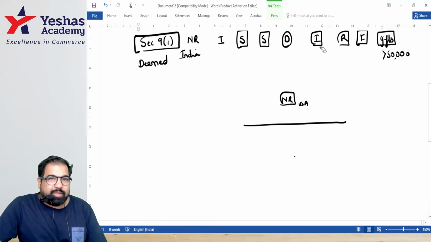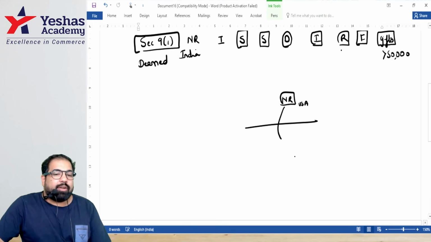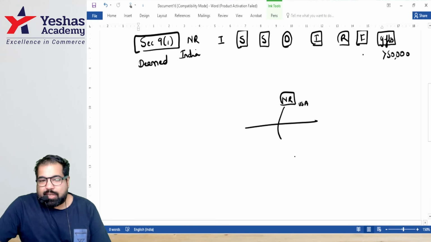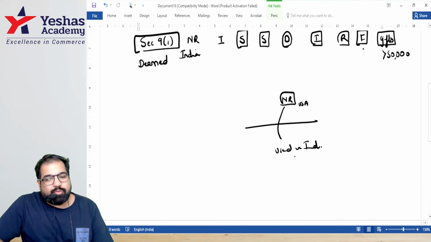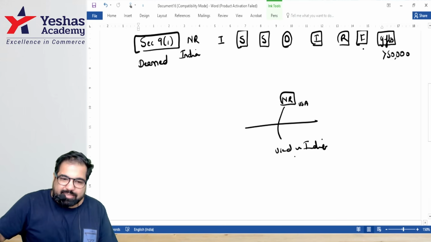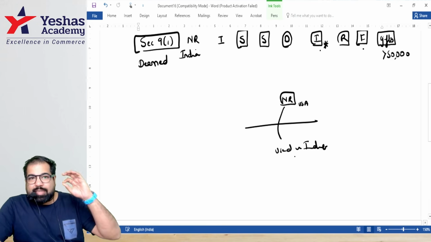Because, guys, that money which he has given as a loan is being used where? In India. That patent is being used in India. Those technical services are being used in India. So if it's used in India, can India tax it? Yes. Exception: only for interest.